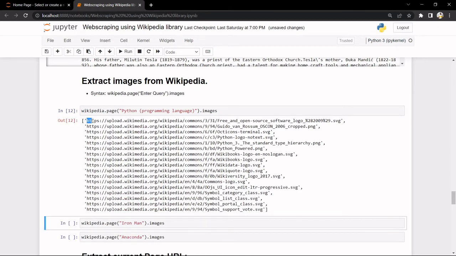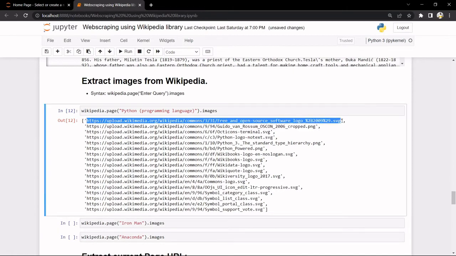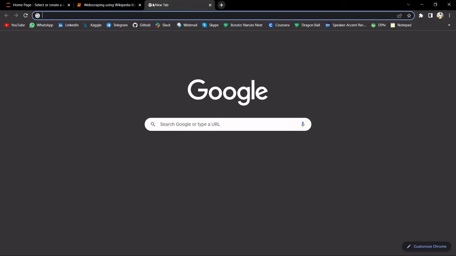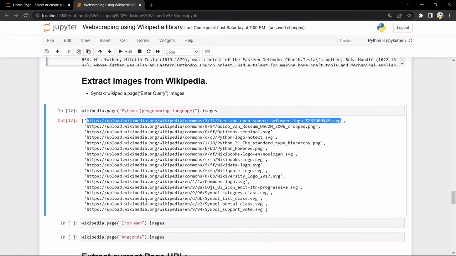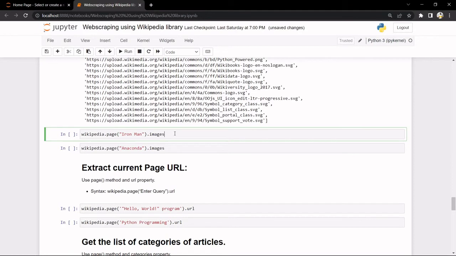Let's copy one of the images. Control C, Control V, enter. There we go. This is the image stored in Wikipedia. Here we have a list of images. Okay, Iron Man. Hope you are a Marvel Universe fan. Sometimes it takes time.